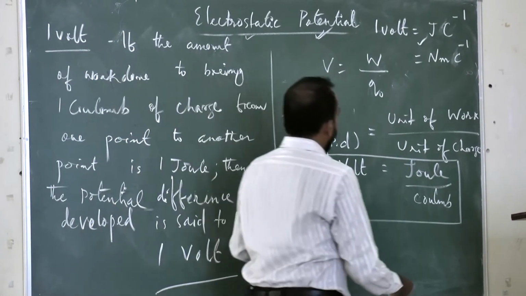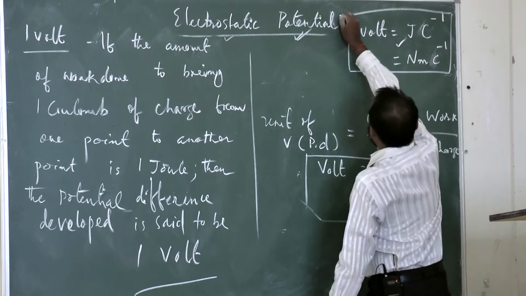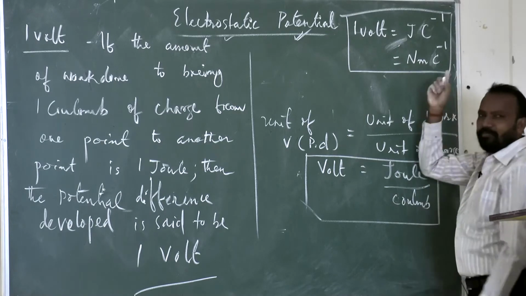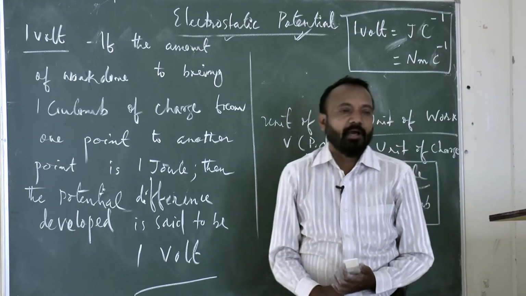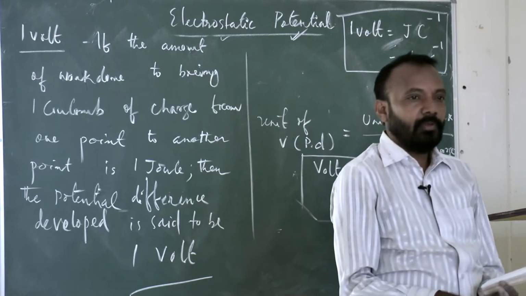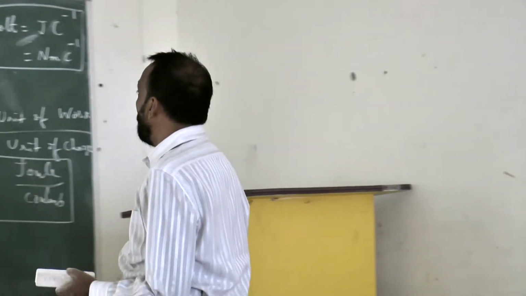So here I have expressed that 1 volt is equal to joule per coulomb, or simply I have used Newton meter per coulomb for simple example. So this is called the expression of the volt. Clear? Then dimensional formula also we can find out.